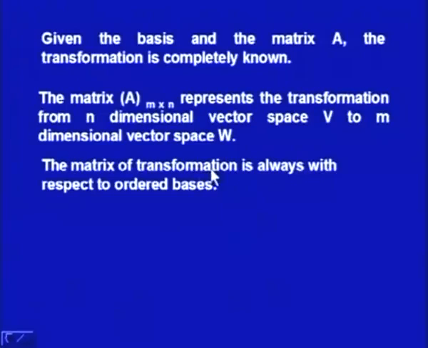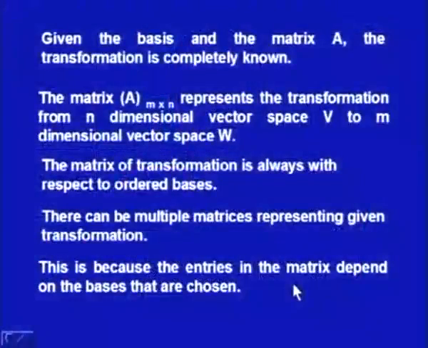The matrix of transformation is always with respect to ordered bases. This is the point which you have to remember. As we change the basis, the matrix of transformation will be different. That is why there can be multiple matrices representing the given transformation, depending upon the basis you consider. This is because the entries in the matrix depend on the basis chosen. So for different bases we may have different representations for the matrix A. The transformation remains the same.